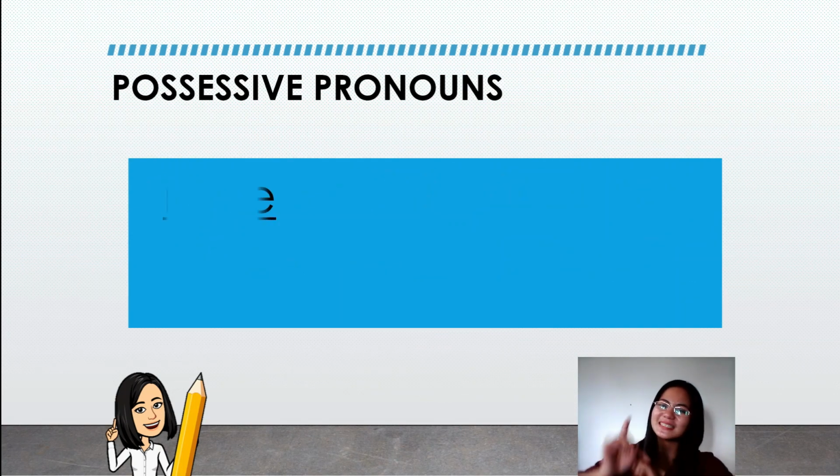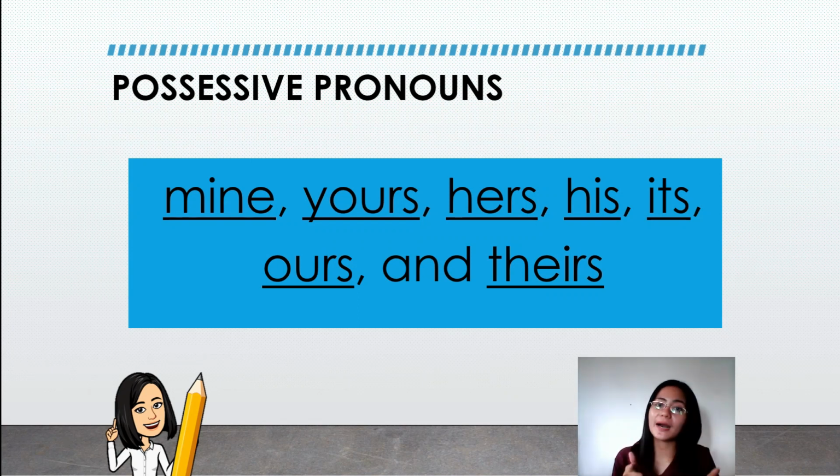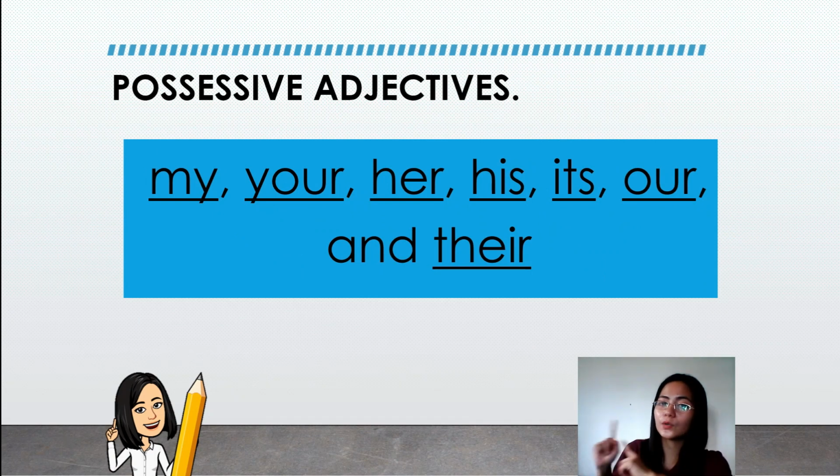Now, you have to remember these possessive pronouns. Use mine if you are talking about your possession. Yours, the possession of the person with whom you are speaking. Hers, possession of a female. His, the possession of a male. Its, the possession of an object or an animal. Ours, the possession of the speaker and other people, including yourself. And theirs, the possession of other people. But if you will see these pronouns followed by nouns, we will call them possessive adjectives.